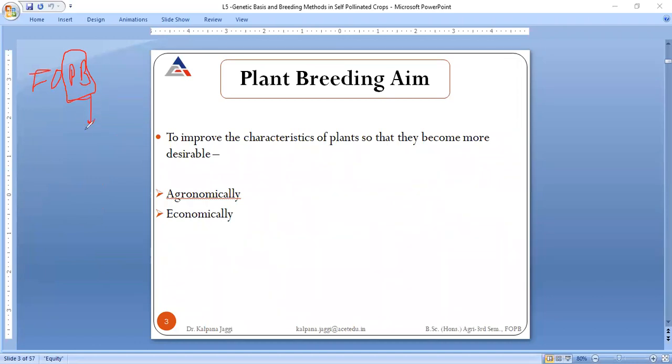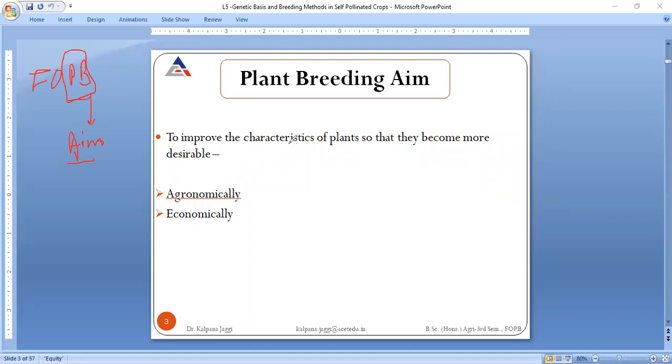It has a certain objective, and its aim is to improve the characteristics. That means we are breeding the plant. Breeding means we are going for the genetic modification of the plant. And when there is modification of genetic features, there is going to be the improvement of the features.